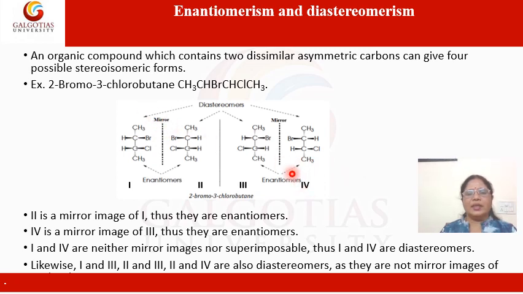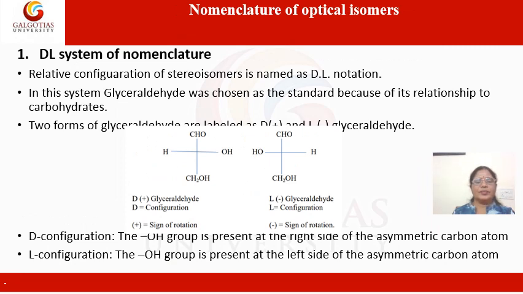Similarly, the third and fourth stereoisomers are also mirror images of each other, and hence they are also enantiomers. But if we see the first and third or first and fourth, they are not mirror images of each other, and moreover they are not superimposable, so that is how they are diastereomers. Similarly, the second and third as well as second and fourth are also diastereomers.